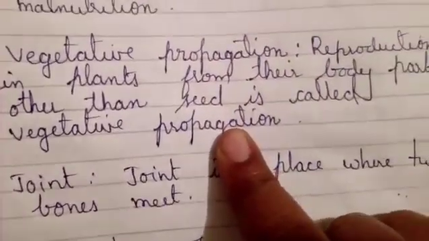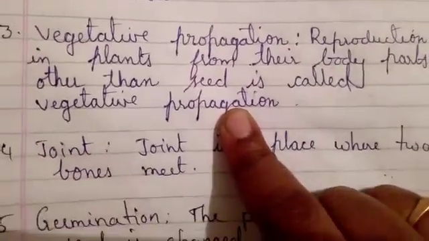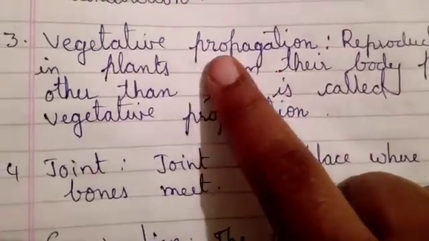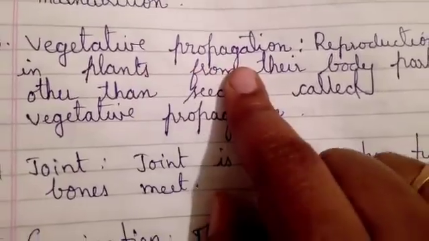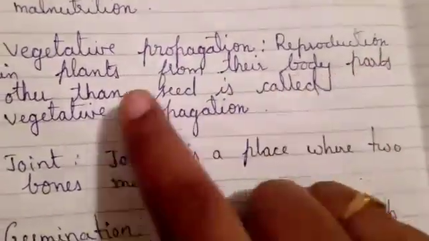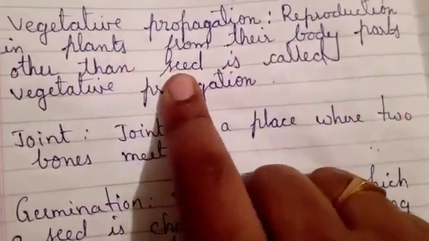Vegetative propagation. Vegetative propagation is a kind of growing plants other than from seeds. Reproduction means producing baby plants other than from seeds, which is called vegetative propagation. It is reproduction in plants from their body parts other than seed.